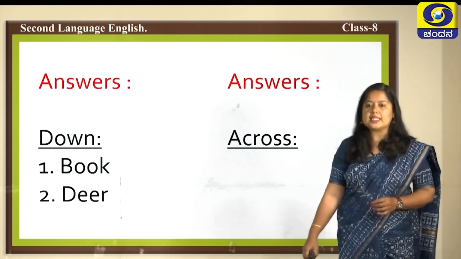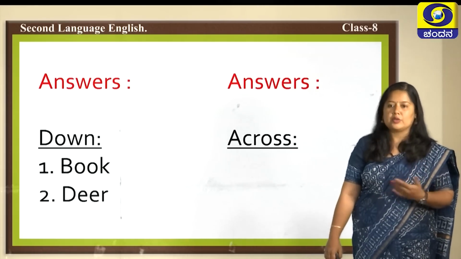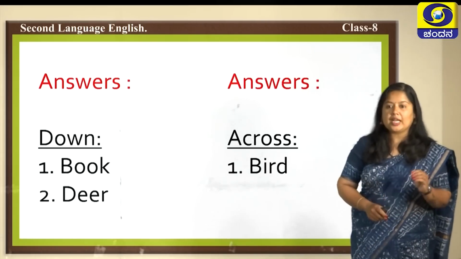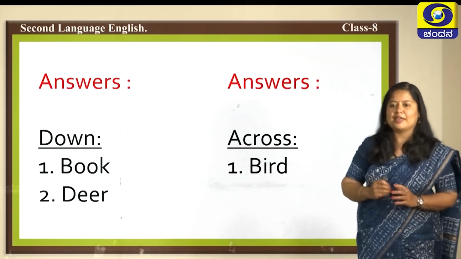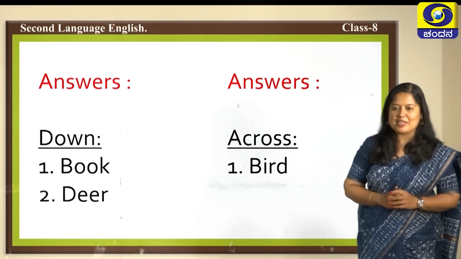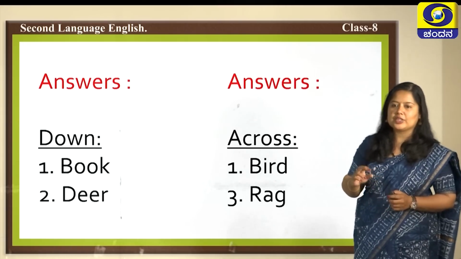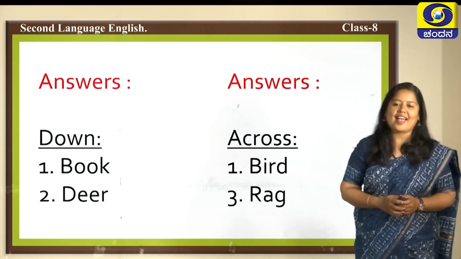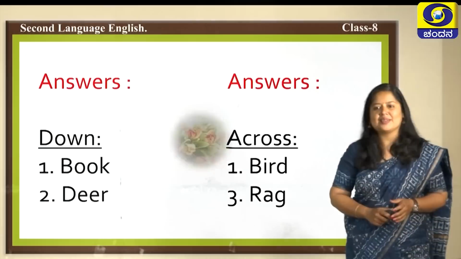Deer. Deer is the animal which runs faster though other animals do run fast. This is known for its run. Chirping and flying creature around us is who? Bird, obviously, cannot be any animal. So, I asked you for the synonym of the waste. What is it? Waste product is also called rag. So, this is your answer. I hope you are noting it down.